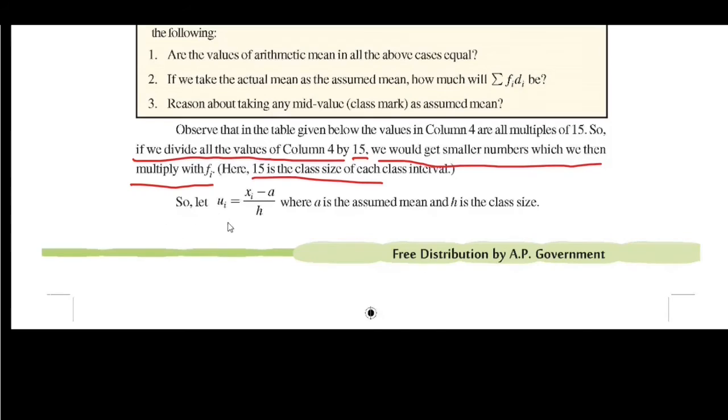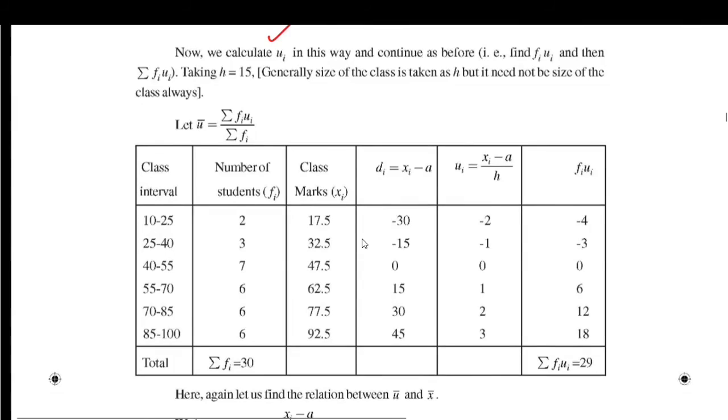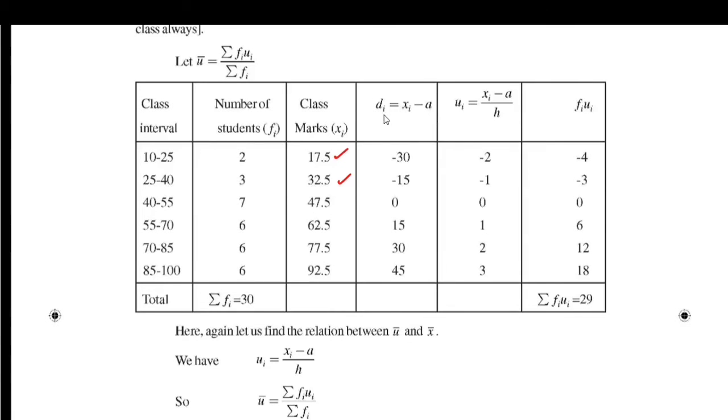So we use Ui is equal to xi minus a, that is deviation, by h, where h is the class size here. We can take h as class size or any other number which divides the deviations. Now we calculate u for each interval and proceed as before. So here we can see how we find the mean of u. Deviations we are getting, di is equal to xi minus a.